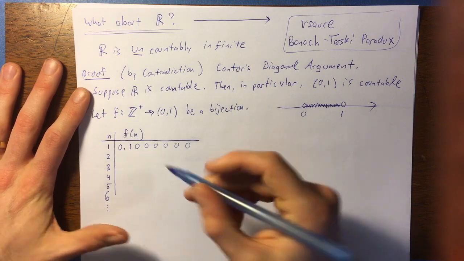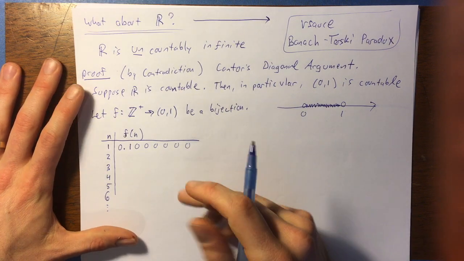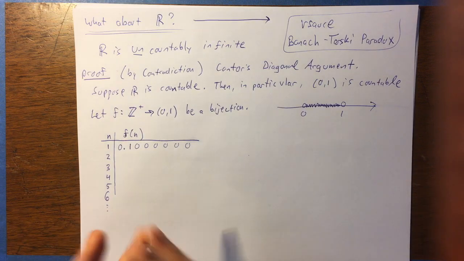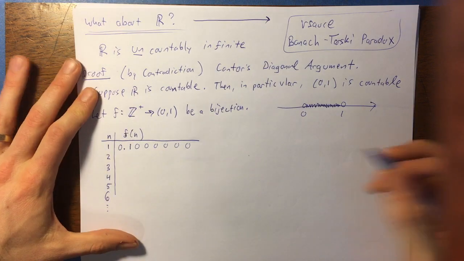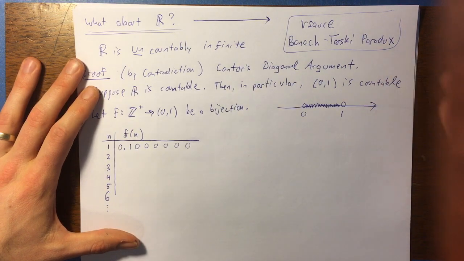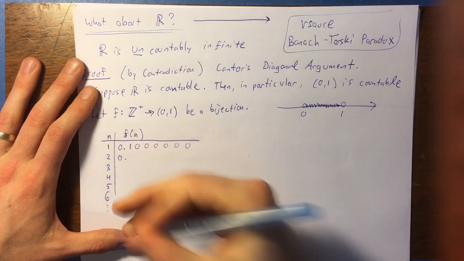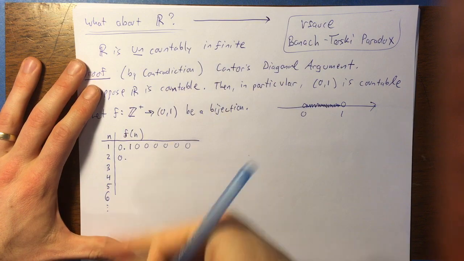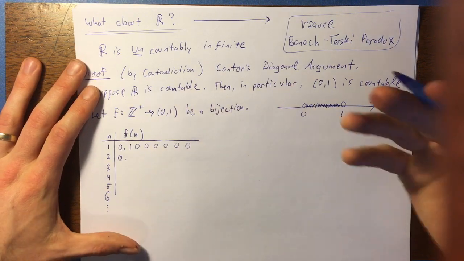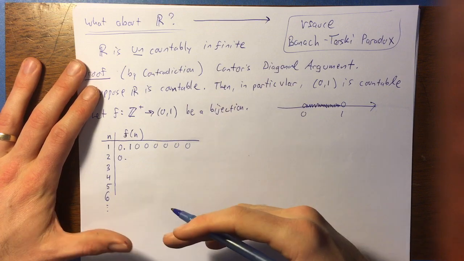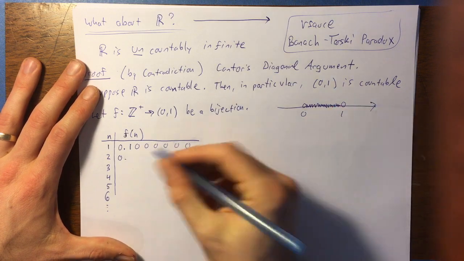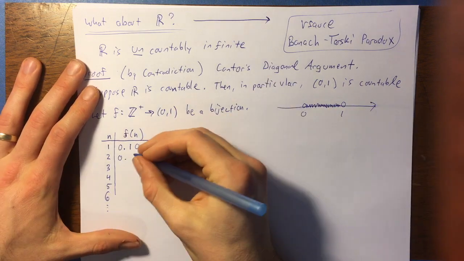So we're going to assume that all of the decimal representations in this number can have any number of digits that you want, okay? Because you can always put a string of zeros at the end. But it could be like an irrational number. So maybe the next output, and these outputs are kind of random. It doesn't matter what order they're in or what particular numbers they are. They all have to be different, of course. But other than that, it could be anything. So we could have like an irrational number.